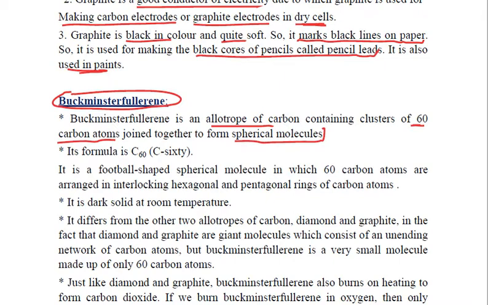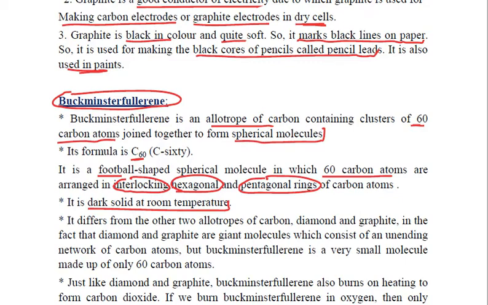So its formula is C60. Just like a football, it is a football shaped spherical molecule in which 60 carbon atoms are arranged in interlocking hexagonal and pentagonal rings of carbon atoms. This Buckminster fullerene is a dark solid at room temperature, and it is different from diamond and graphite.